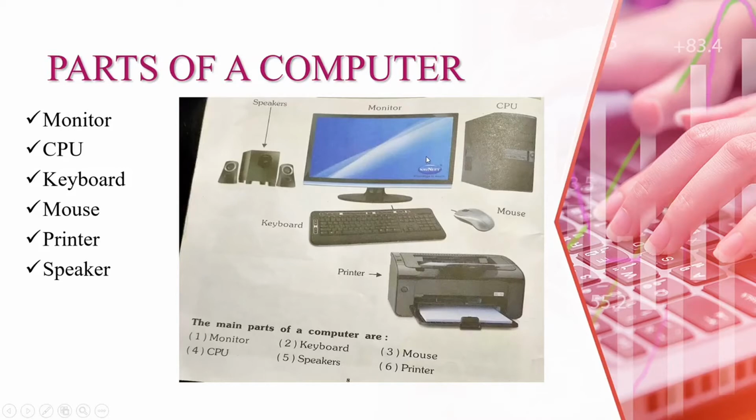Whatever we are typing displays on the monitor screen. And the speaker is used for our entertainment, to listen to music, and the printer prints on paper. So these are the six main parts of the computer, which we also studied in the previous lecture.